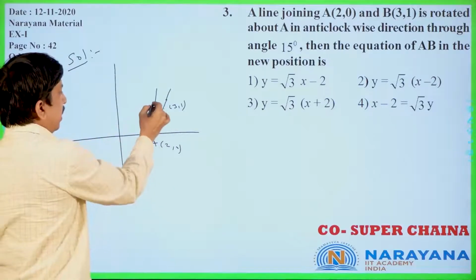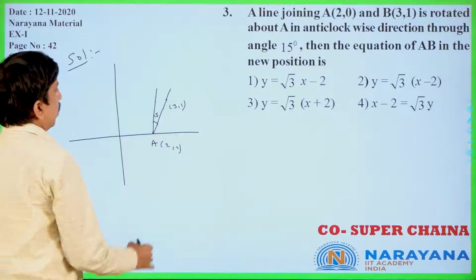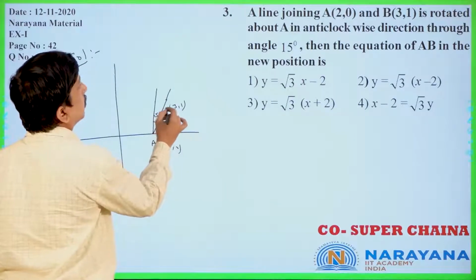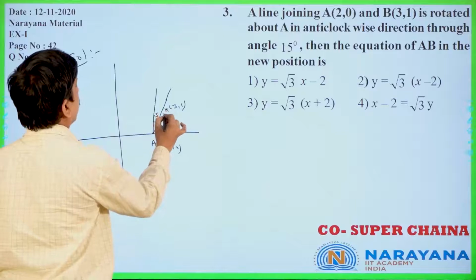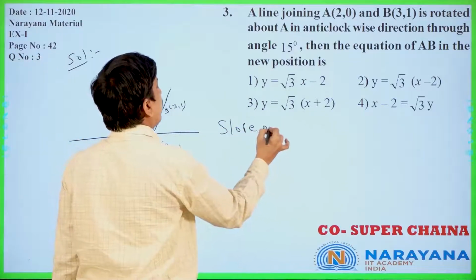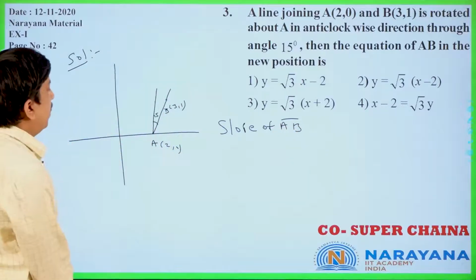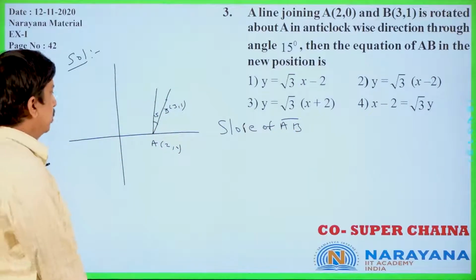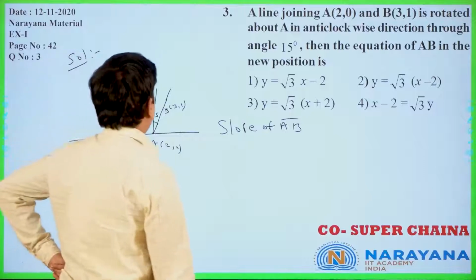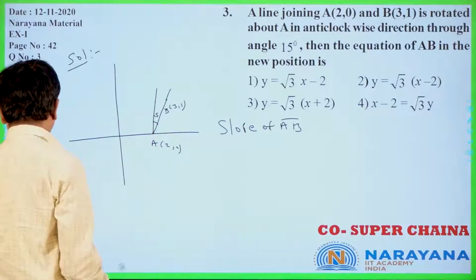Rotating means you will get the new coordinates only. You have to find that one. Now this is B. Now the slope of AB line I am finding. Slope of AB line means what you can get once you check this one. This is A, 2 comma 0 only.